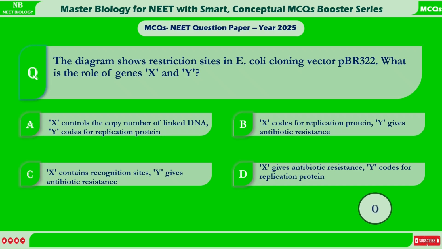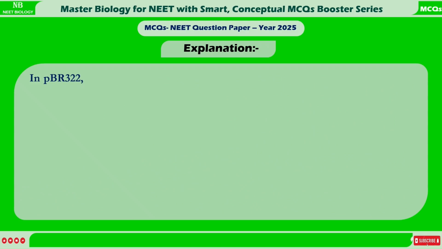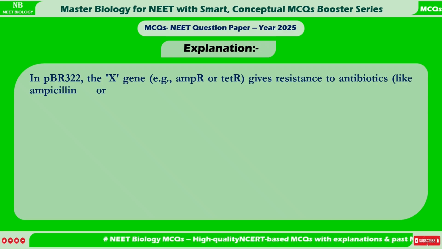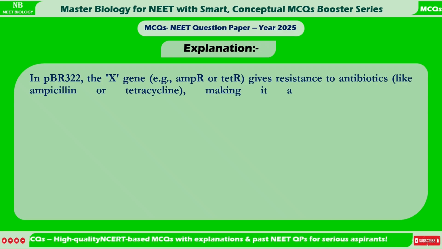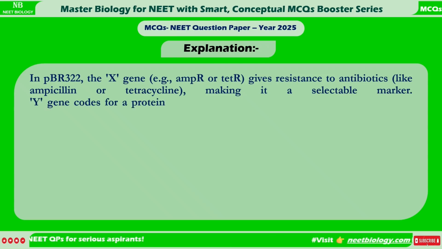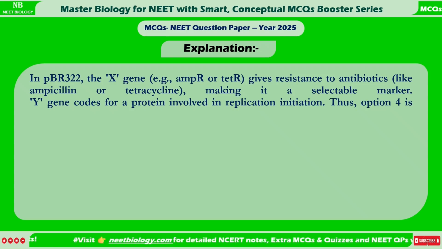Correct answer is D. X gives antibiotic resistance. Y codes for replication protein. Explanation. In pBR322, the X gene, example ampR or tetR, gives resistance to antibiotics like ampicillin or tetracycline, making it a selectable marker. Y gene codes for a protein involved in replication initiation. Thus, option D is correct.